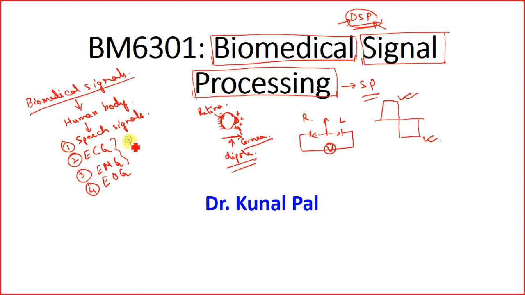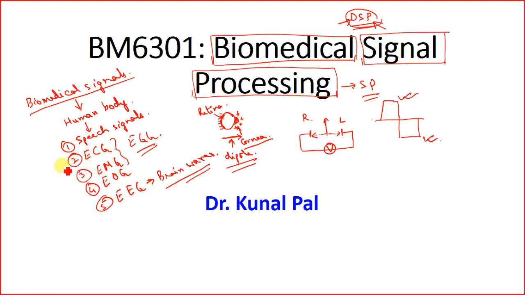EGG signals, electrogastrogram. Another important signal which I forgot is the EEG signals. These are basically the brain waves. These brain waves are generated from the neural cells within our brain.